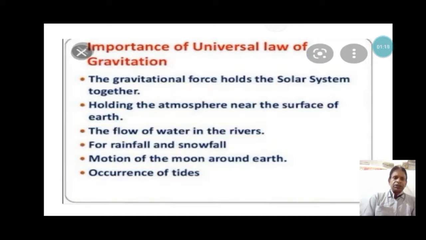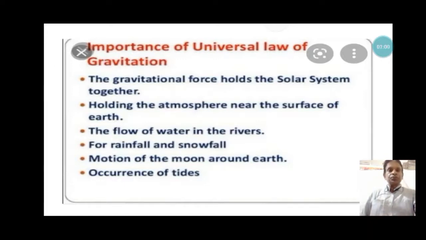Holding the atmosphere near the surface of the earth happens due to the universal law of gravitation, that is, the gravitational force. The flow of water in the river, the high tide and low tide in the ocean are also examples of gravitational force. Rainfall and snowfall are also due to the gravitational force. The motion of the moon around the earth is due to the gravitational force. The occurrence of high tide and low tide also happens due to the gravitational force.